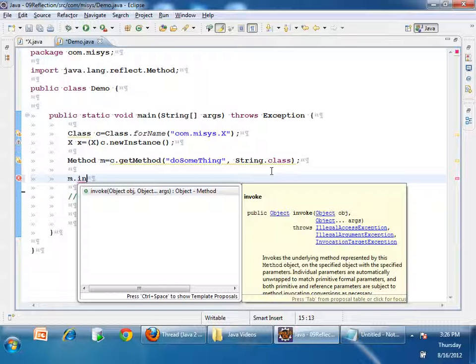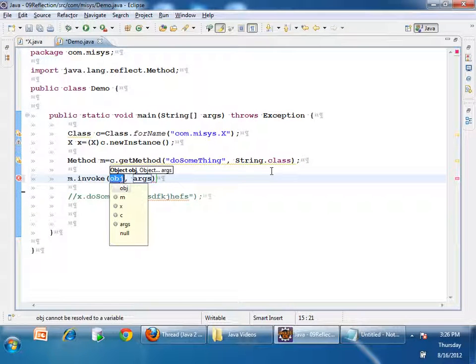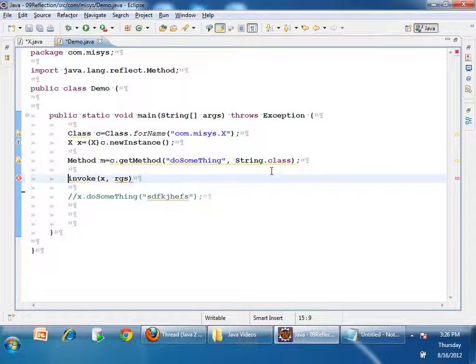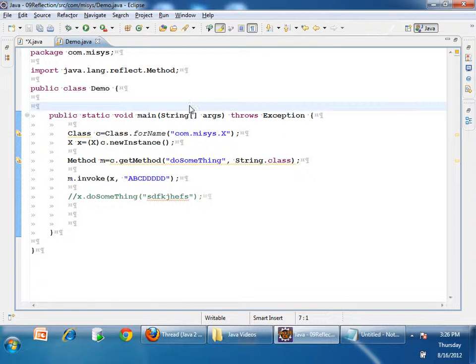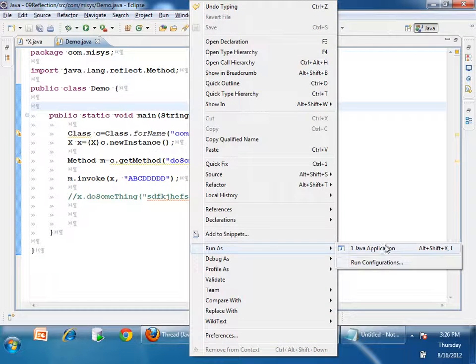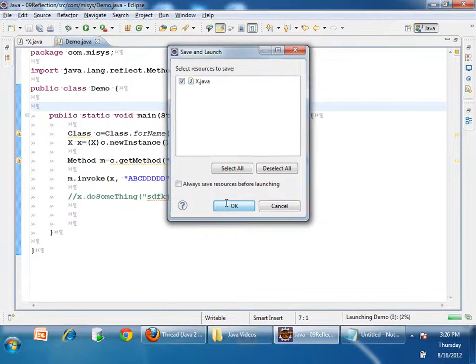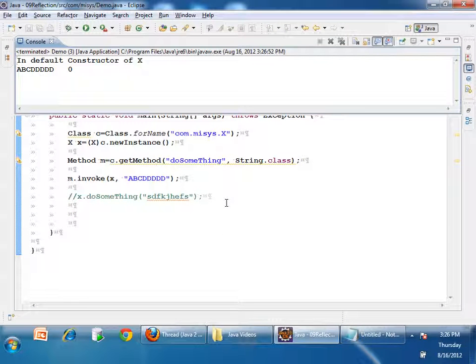So m.invoke, the object on which I want to invoke is x, and the parameter which I want to pass is something like a, b, c, d. So this should invoke the method. Let's see.